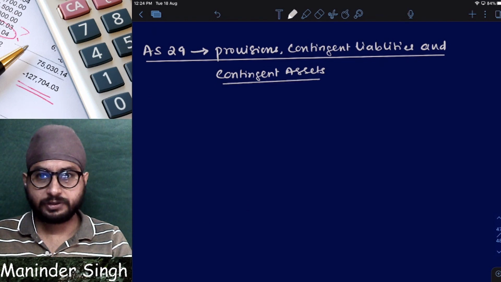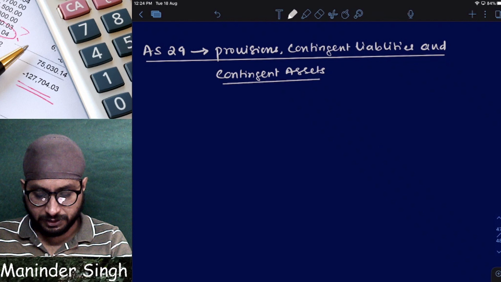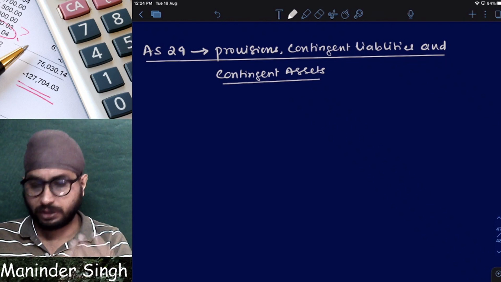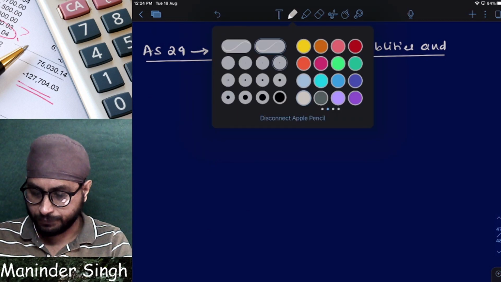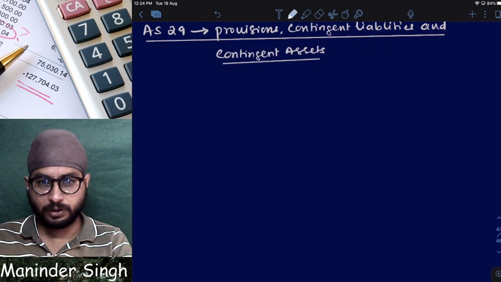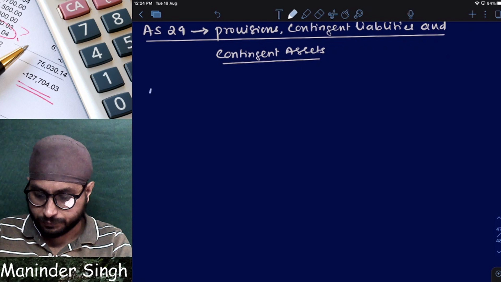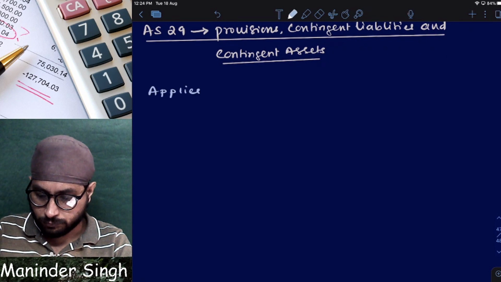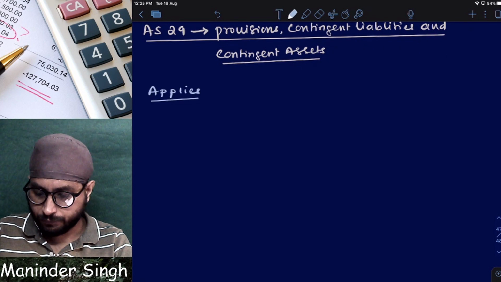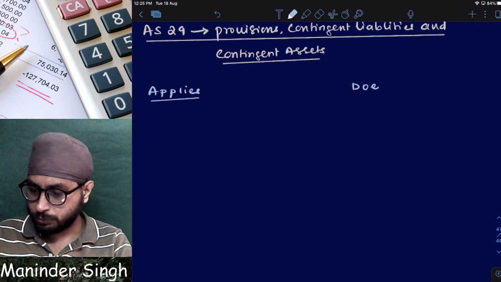Before going deep into the syllabus, before going deep into the standard, let us understand what is covered under the standard, what is not covered under the standard. AS 29 deals with what? AS 29 does not apply to what? Applies and does not apply.